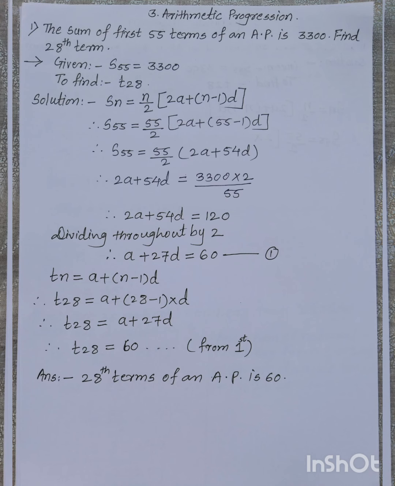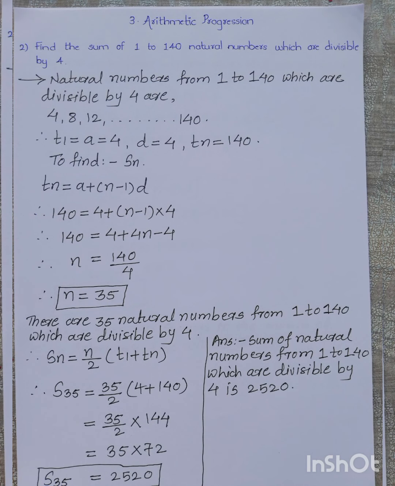Next is question number 2. Find the sum of the natural numbers from 1 to 140 which are divisible by 4. First we will write at least the first 3 numbers from 1 to 140 which are divisible by 4, as they are 4, 8 and 12, and the last number 140 is also divisible by 4. So we write the AP as 4, 8, 12, dot dot dot, last number 140.